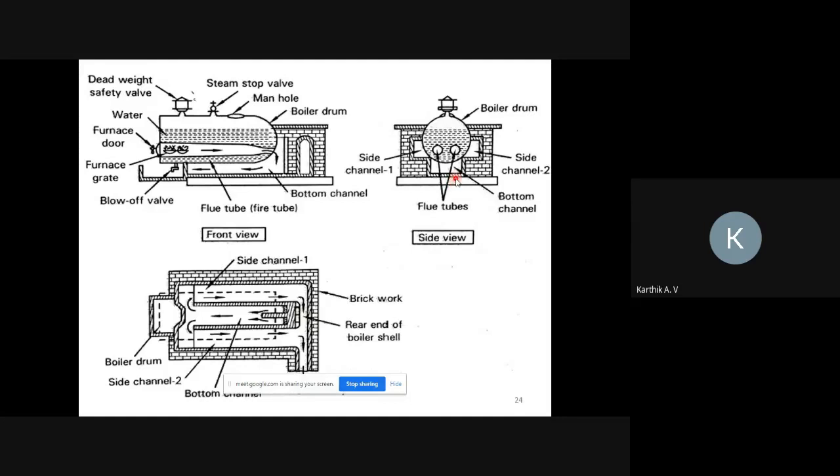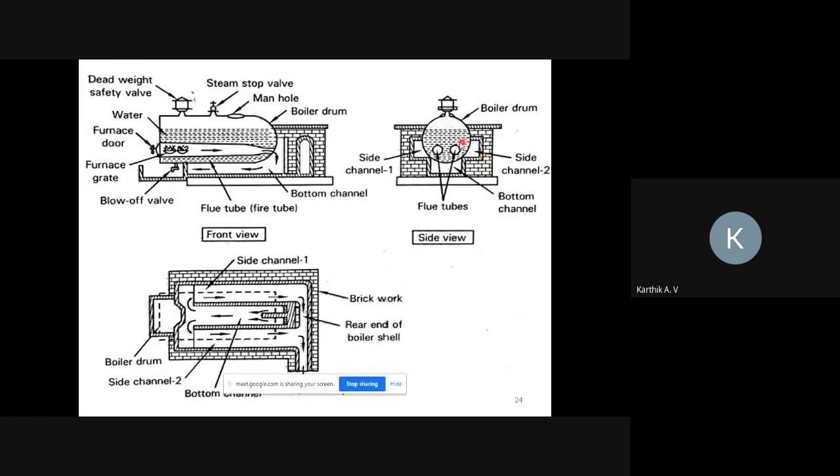In the down channel, the water present in the downtake header, downward in the boiler drum, gets heated. Then again it moves to the side channel, so the water at the side of the boiler drum gets heated, so that the water all around gets heated and converts into steam.